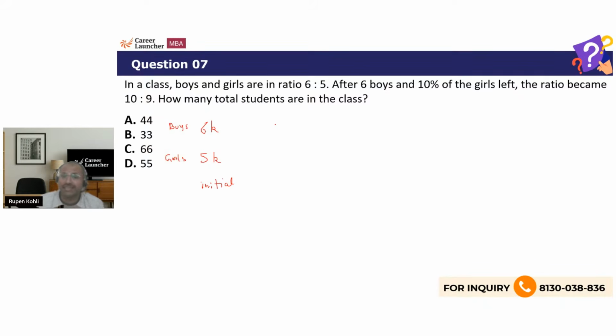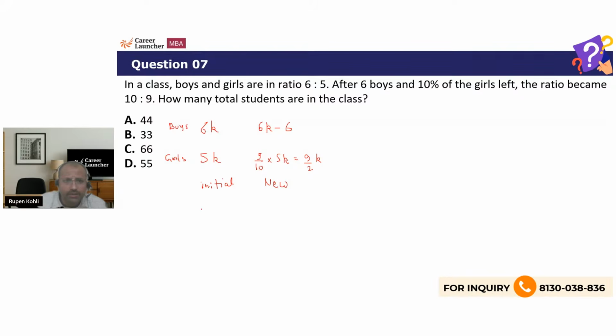Boys are decreased by 6. So the number of boys now is 6k minus 6, and 10% of the girls left, means 90% remain, or 0.9 times, 90% means 9/10. So 9/10 of the girls remain. So 9/10 of 5k, or this is 9k by 2. So the ratio of these two is now 10:9. So वहां से हम k निकालेंगे और फिर टोटल स्टूडेंट्स निकालेंगे। टोटल स्टूडेंट्स कितने हैं हमारे?